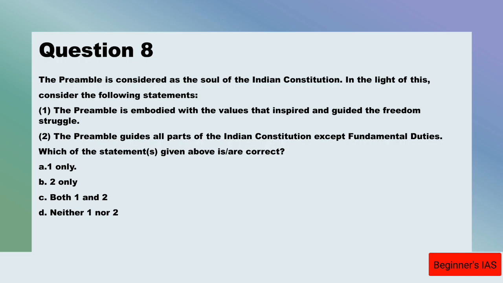So statement number 1 is correct. Why is it correct? The preamble encapsulated the aspirations and values behind the freedom struggle. That is, the Constitution gave institutional expression to these fundamental commitments, that is, equality, liberty, democracy, sovereignty, and cosmopolitan identity. And also, it provides an objective of securing justice to all. Therefore, statement number 1 is right.